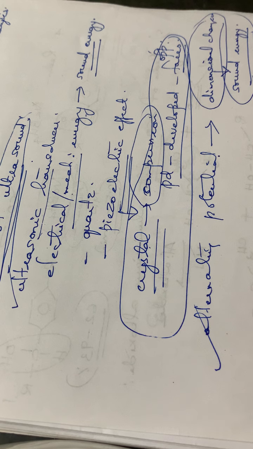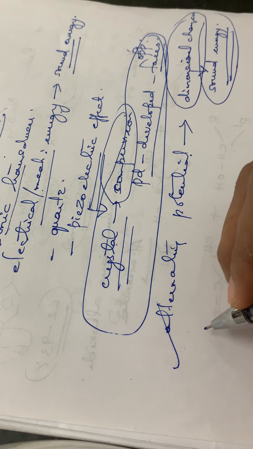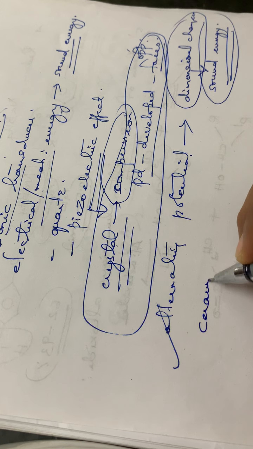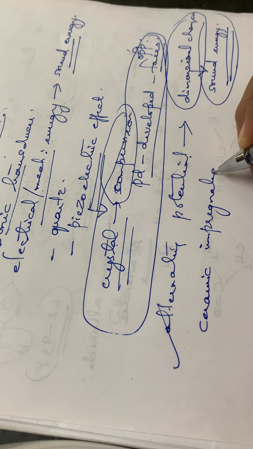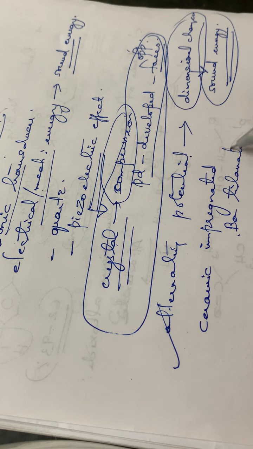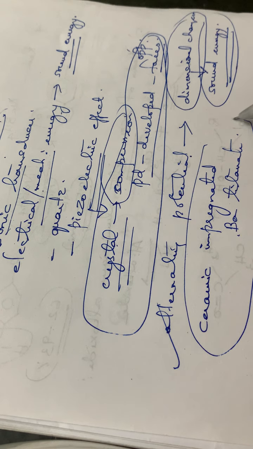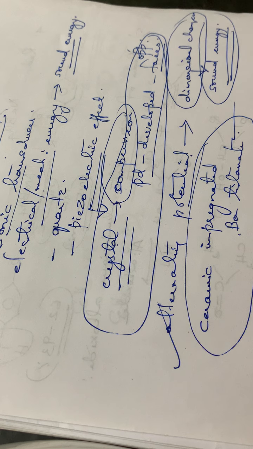So this is the principle used in ultrasonic transducers. Also, in modern ultrasonic equipment, the piezoelectric transducers are made from ceramic impregnated barium titanate. These piezoelectric transducers are made from ceramic impregnated barium titanate.